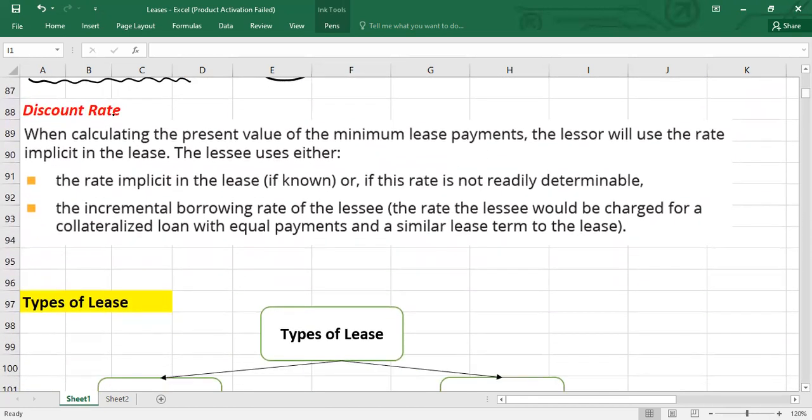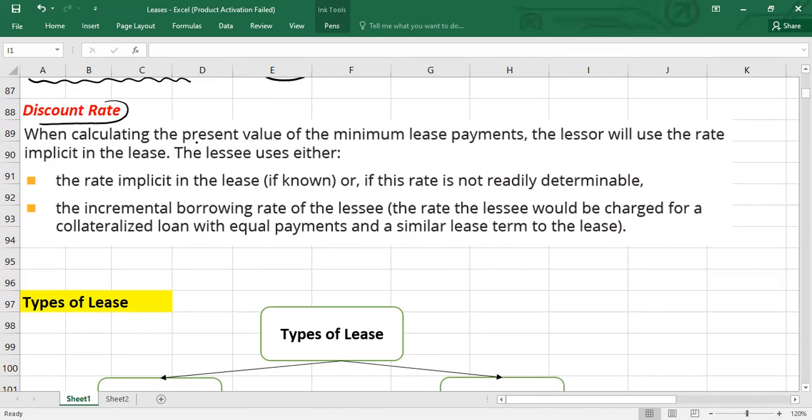Now, guys, most of the time we need to calculate the present value in the lease contract, because a lease contract is for several years, so you are going to pay rental payments over many periods. So you need to calculate their present value. To calculate the present value, we have a rule here, guys.